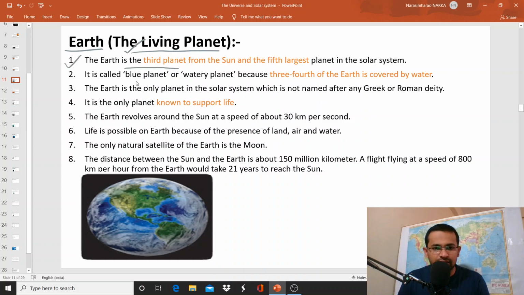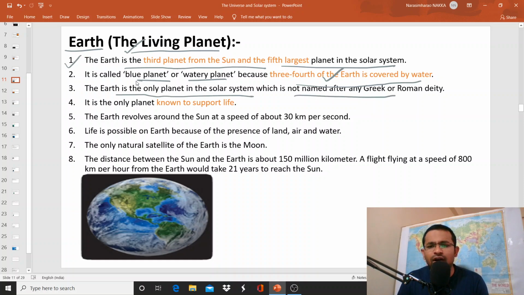So the Earth is the third planet from the sun. The first planet is Mercury, and the second is Venus, and the third is the Earth. And of course, it is the fifth largest planet in the solar system. And it is called a blue planet or watery planet because 3/4 of the Earth is covered by water. The Earth is the only planet in the solar system which is not named after any Greek or Roman deity.